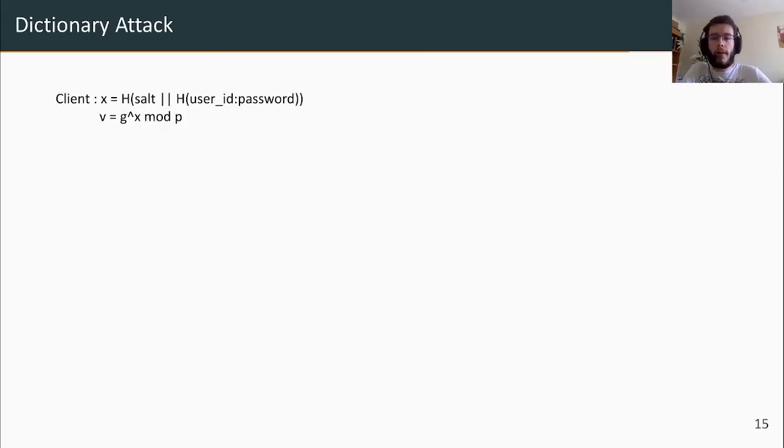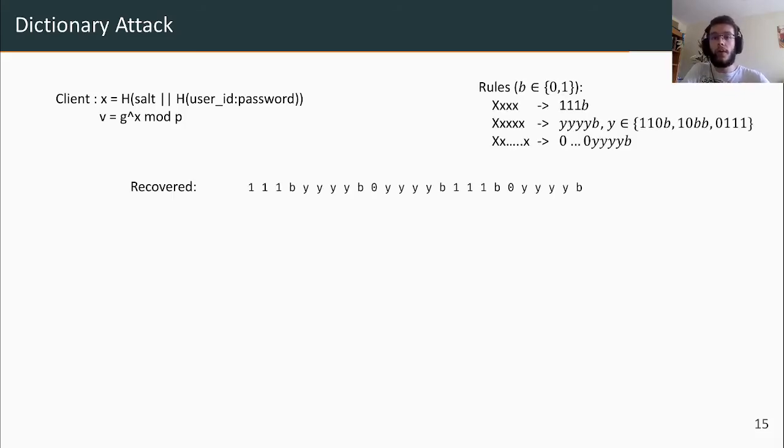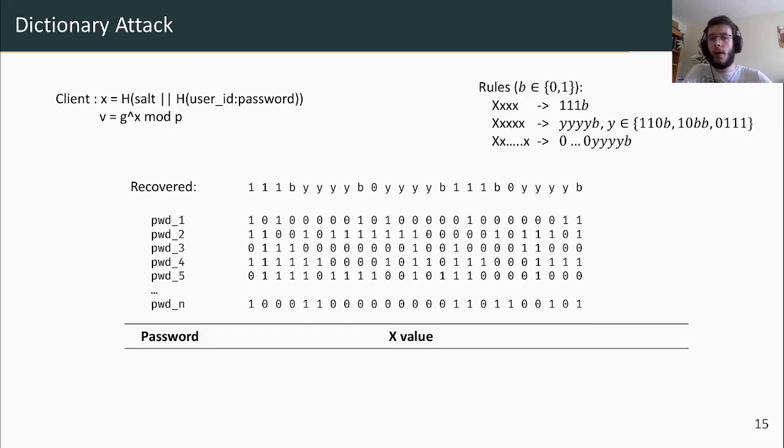Now that we have recovered this sequence, how do we find the password? Remember that the exponent x is defined by the password and two public values. Then the only thing an attacker needs to do is to take the recovered bit sequence and compute the x value corresponding to all password candidates from its dictionary and see which one matches the most. Of course, we can't expect a full match since some of the bits are not recovered, but simply counting the differences allows us to highlight the most probable password, which should have fewer differences than the others.